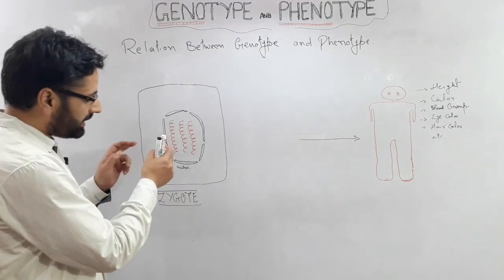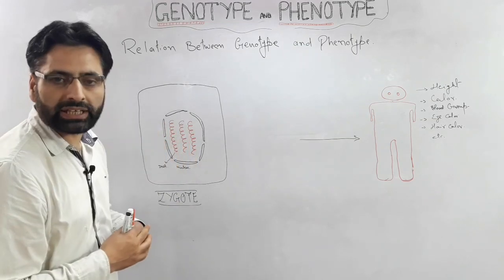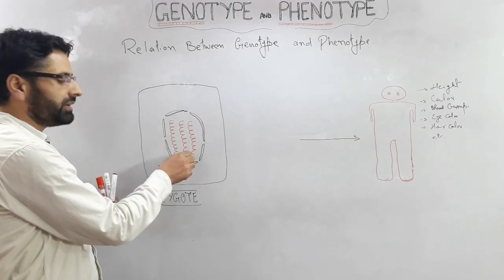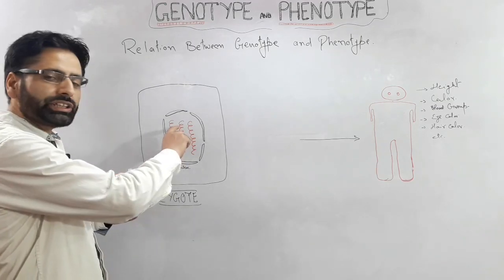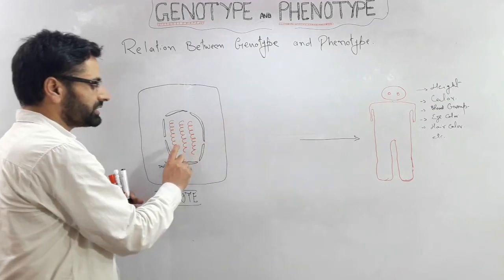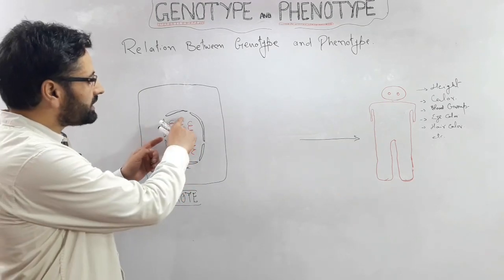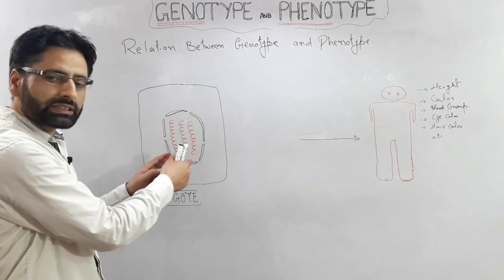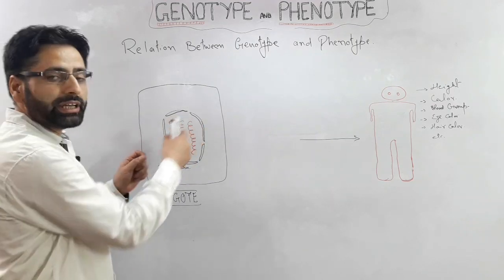As you know, in the zygote we have genetic material within this nucleus, and the genetic material within this nucleus is DNA. Now the instructions about the phenotypic features are stored in this DNA. What is stored in this DNA in the nucleus will now form an intermediate molecule.